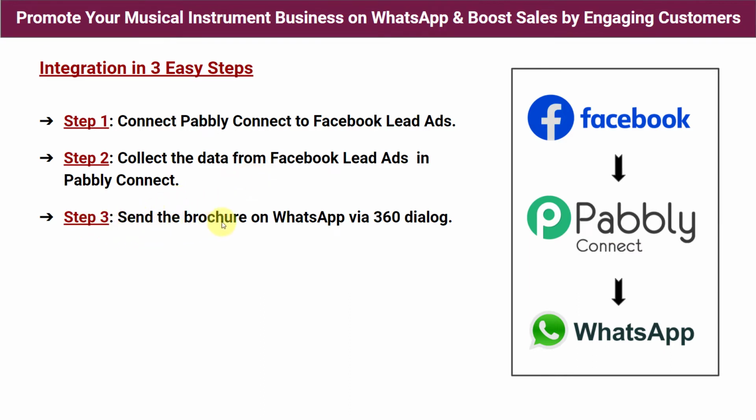And step number 3 says send the brochure on WhatsApp via 360 dialog. So in the final step, we will be sending the messages to our customers on WhatsApp. But here's the twist, guys. We are not integrating WhatsApp here, but instead we are integrating 360 dialog. Why? Because WhatsApp does not allow you to send messages directly. For that, we have to use another software, that is official API of WhatsApp, that is 360 dialog. Okay, now let's start with the process, guys.